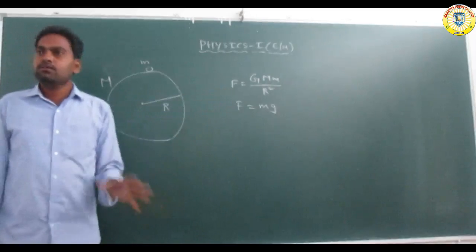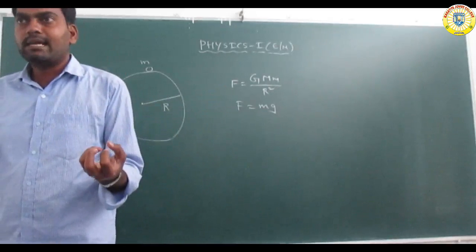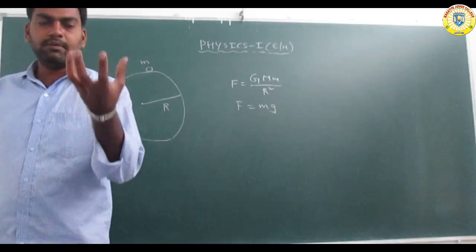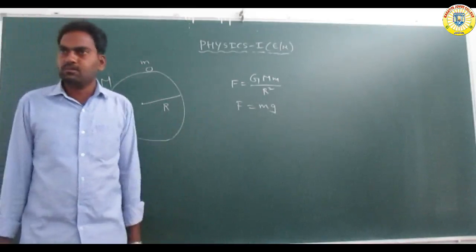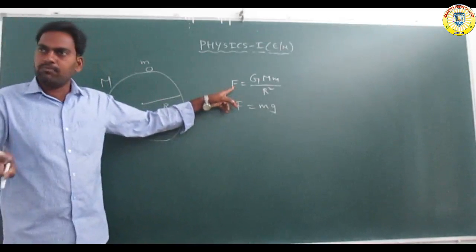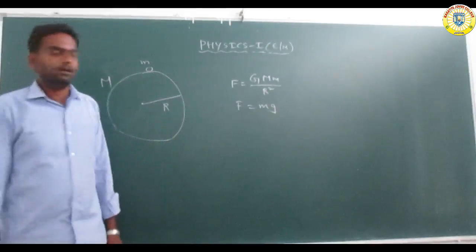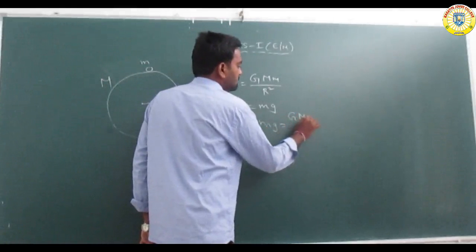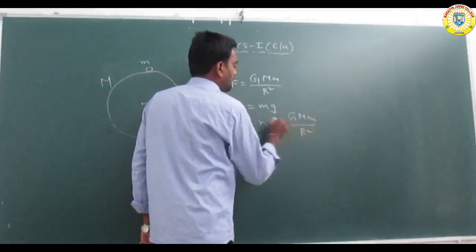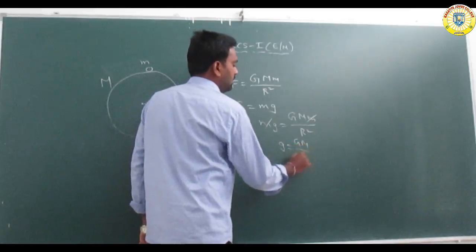This is the pull of the body due to gravity, the force with which the Earth pulls things toward itself. F is equal to mg. This is also the same force, so these two forces are equal. So mg is equal to G capital M small m by R square. The m cancels, so g is equal to G M by R square.